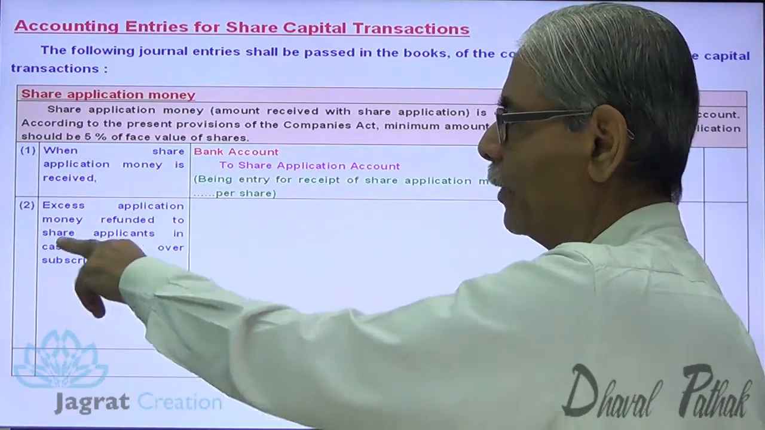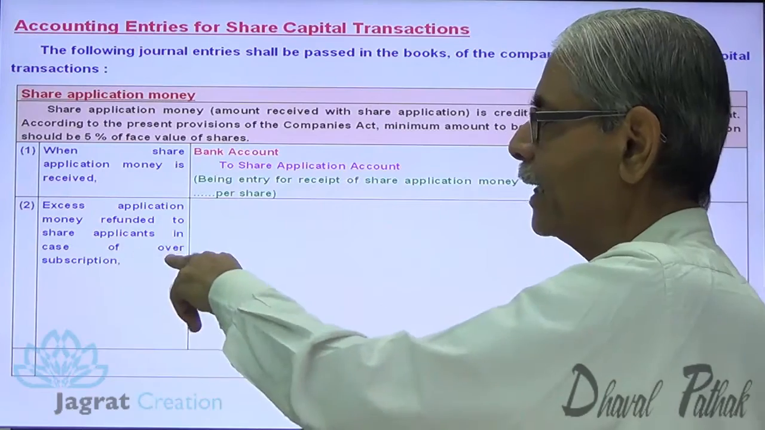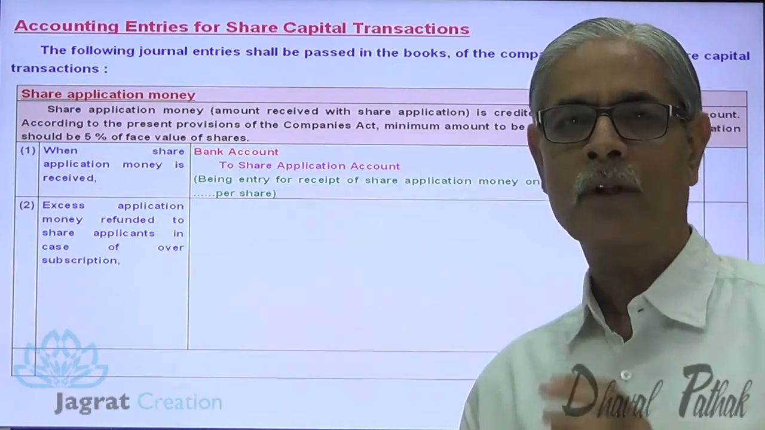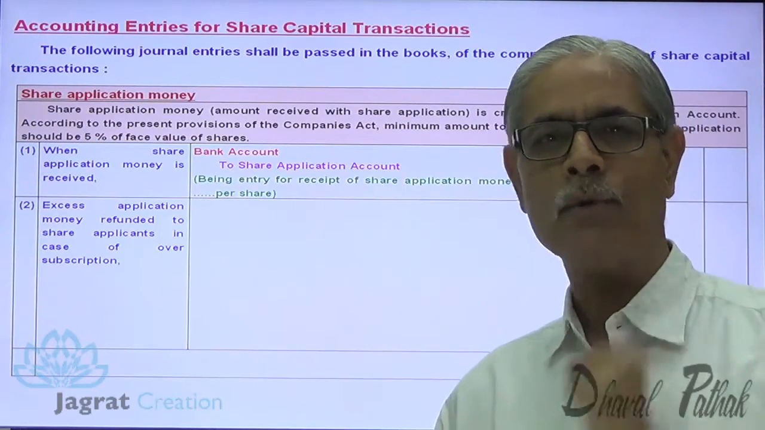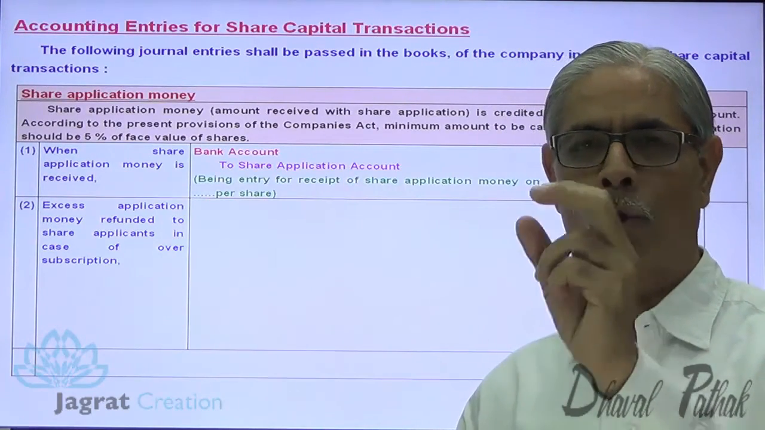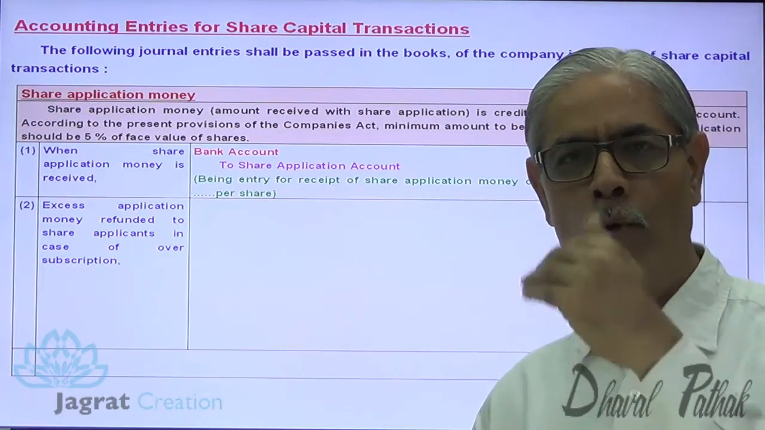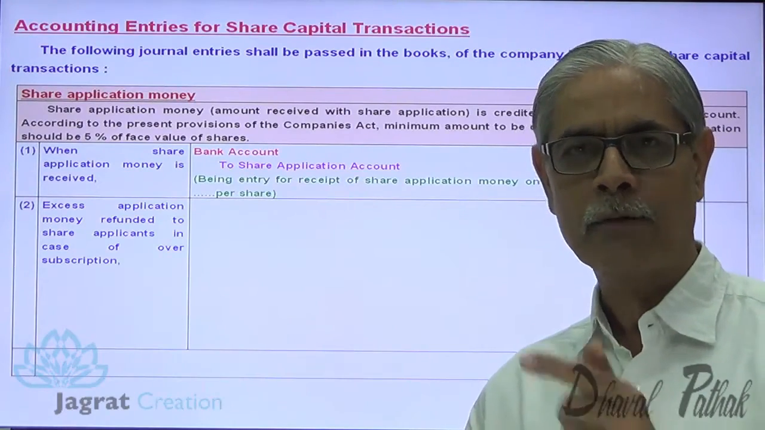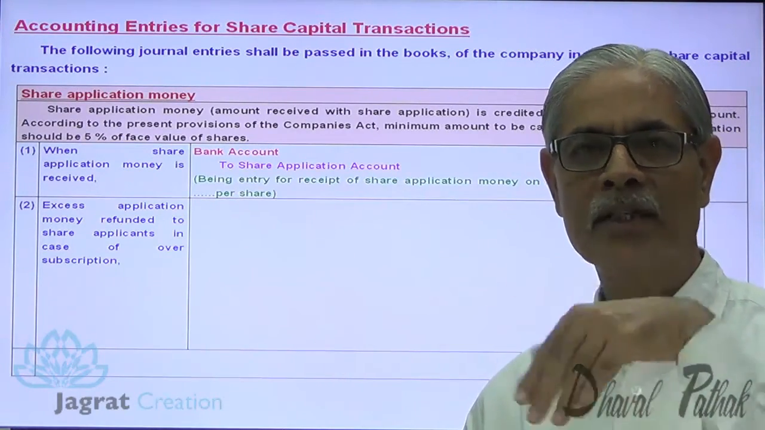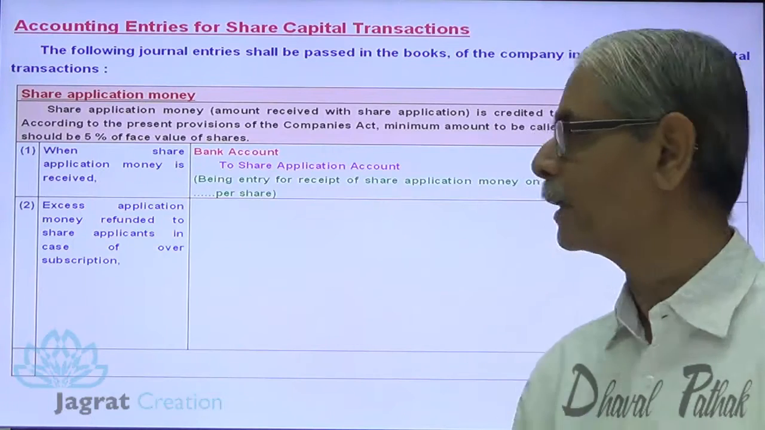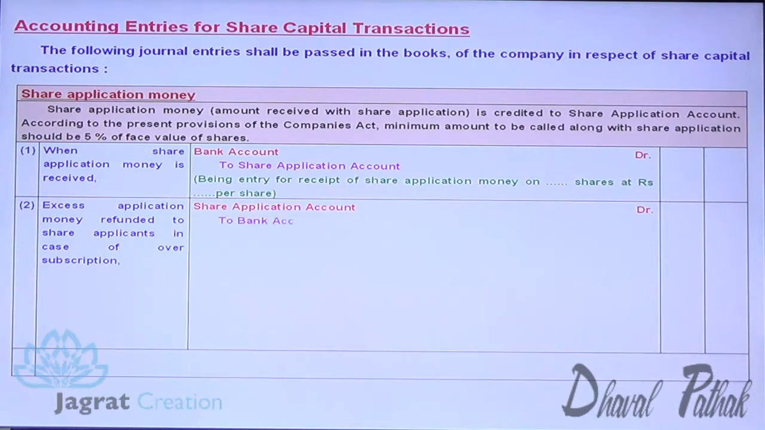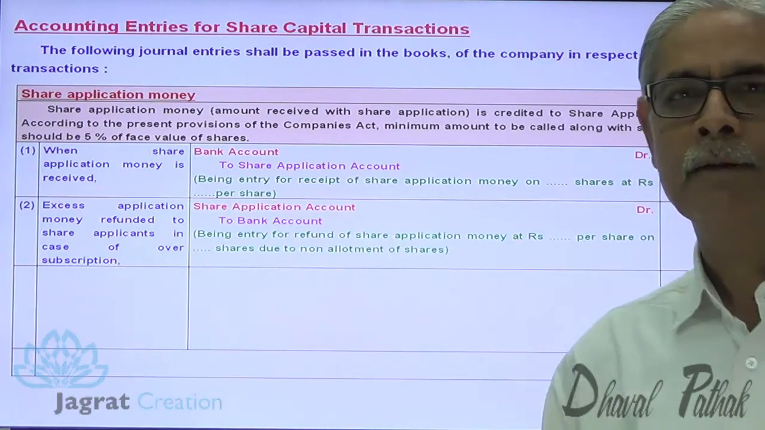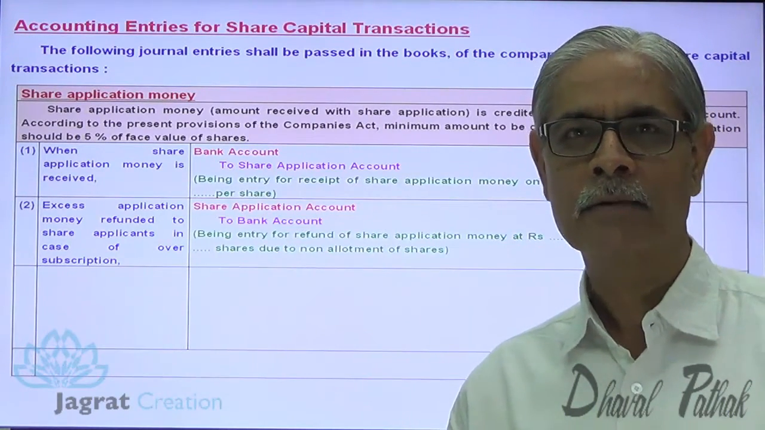Excess application money is refunded to share applicants in case of oversubscription. So the number of applications received is more than the company intends to issue shares. It is known as oversubscription. On oversubscribed applications, the amount is to be refunded. So a reverse entry is to be recorded. When the amount is received, bank to application. When the amount is refunded, share application to bank. Share application account debit to bank account. Being entry for refund of application money on share applications that have been rejected.